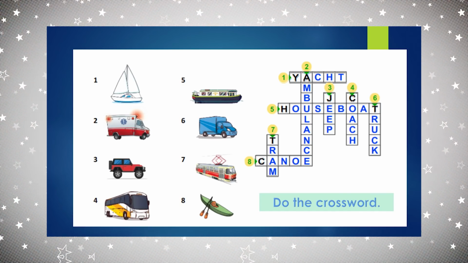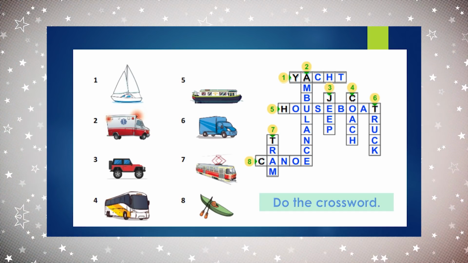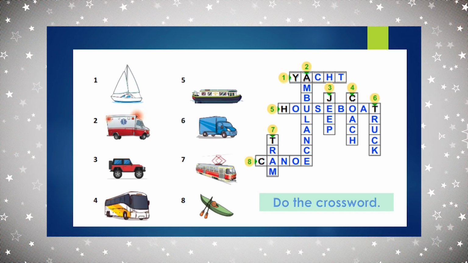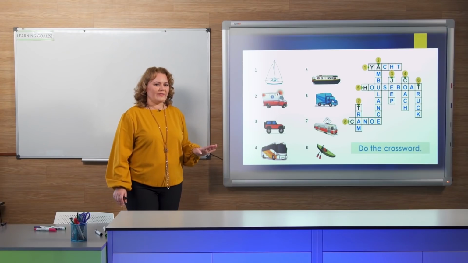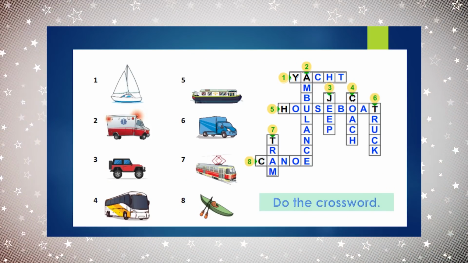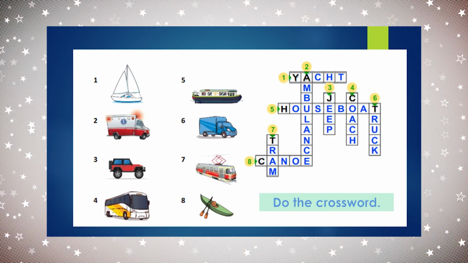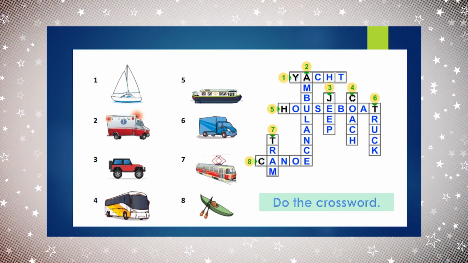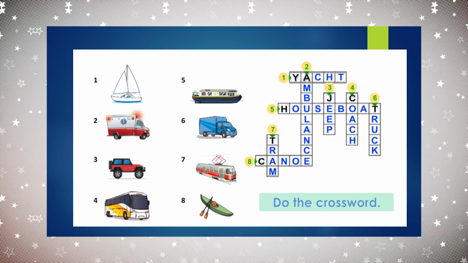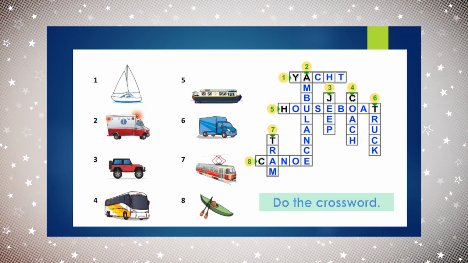It's a coach. Number 5, this is easy. It's a boat. Repeat after me. It's a boat. Number 6, this is a truck. Repeat after me. It's a truck. Can you say it like a policeman? It's a truck. Good. I do hope that no drivers meet the policeman. Number 7, what's this? It's a tram. Repeat after me. It's a tram. And the last one, this is very nice. It's not a boat, we call it a canoe. It's a canoe. So check the spelling.